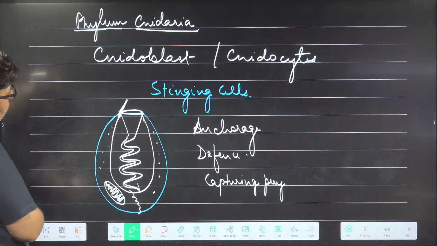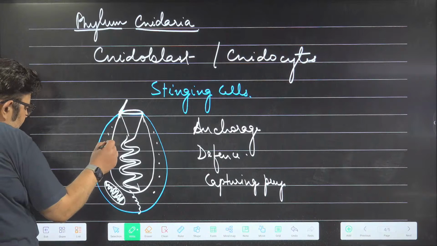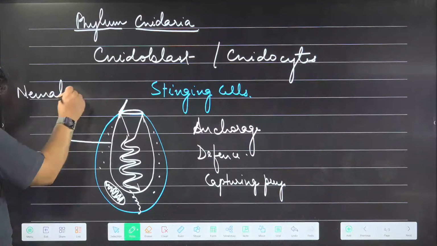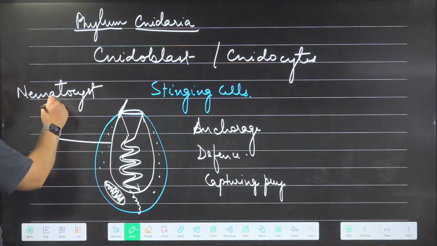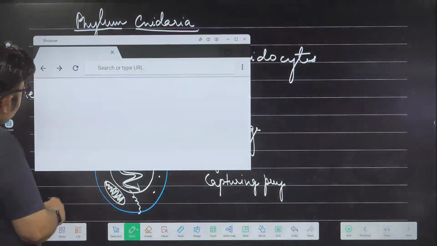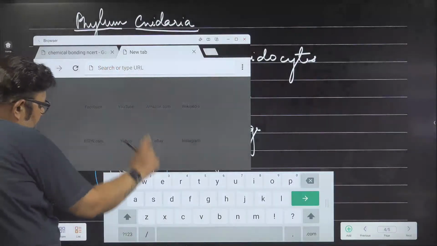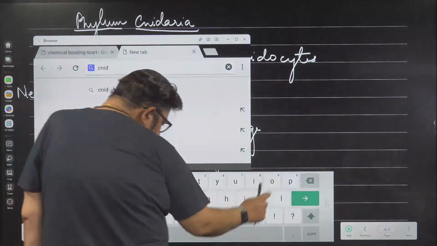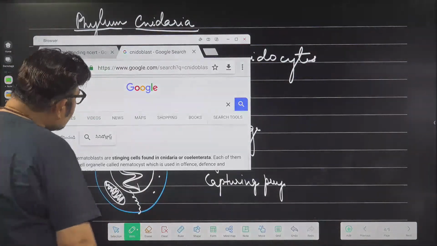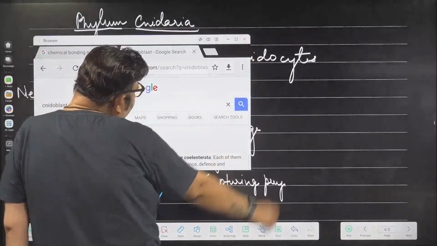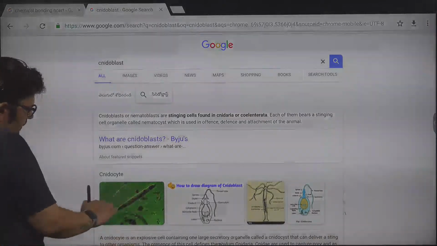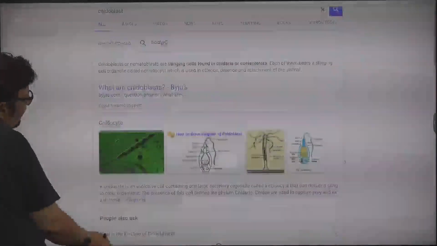I want to show you this cnidoblast. Meanwhile, this cyst is called nematocyst. This is called nematocyst. Please learn, bachcho. Let me show you the main points you have to do. This is cnidoblast, nematoblast, nematocyst. If I can get both the pictures wherein I can show you both stages, the folded one as well as the fired one.